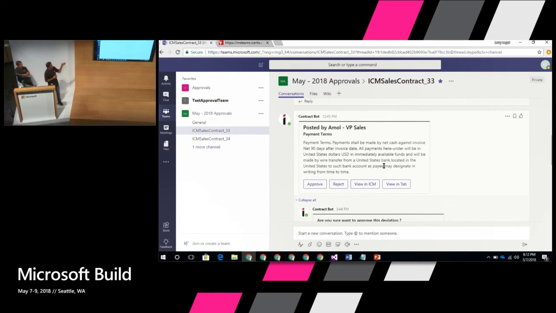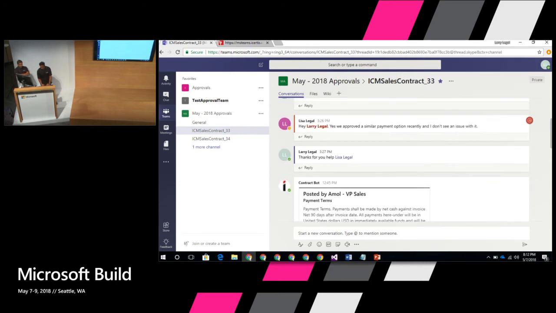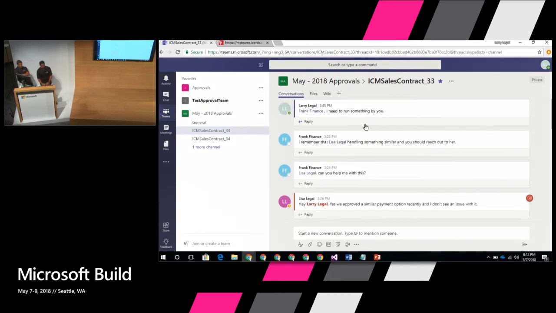Now we have all these options: they can approve this, they can reject this, they can view this in the ICM application if they want more data about it, or they can view it in a tab. So these are all the four options provided. The reason Larry did this is because he wants to give everybody context before he pulls people in. At this point, he would say, OK, I know Frank in finance. Again, in the interest of the demo, I'm rolling through the whole flow instead of typing here. He would just say, at Frank, I need to run something by you.